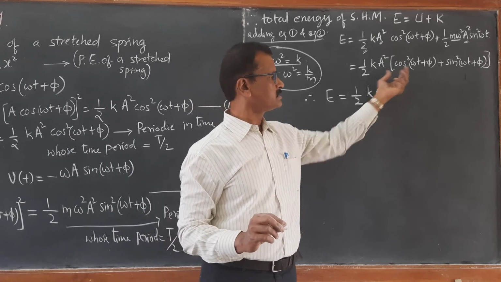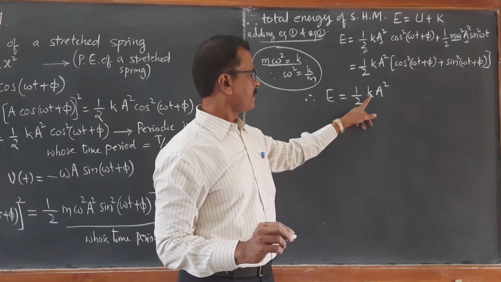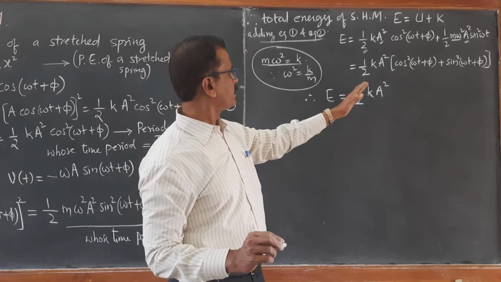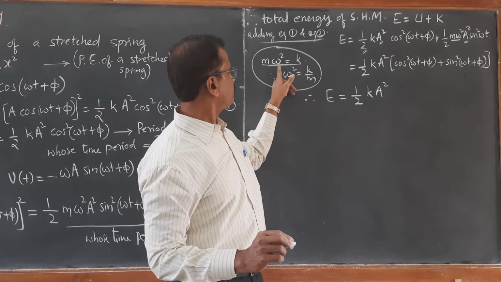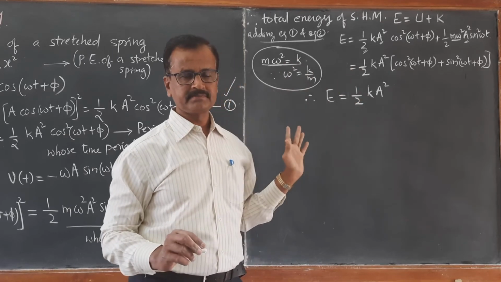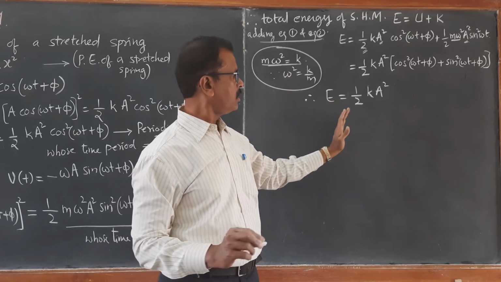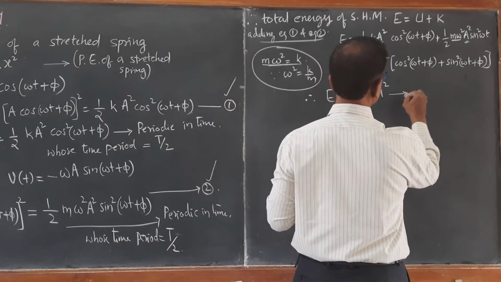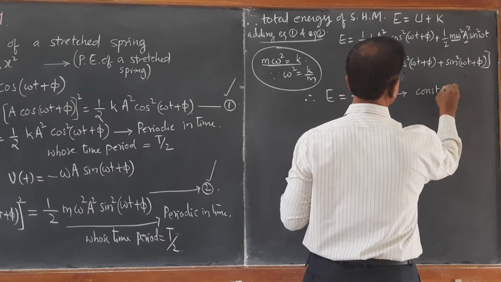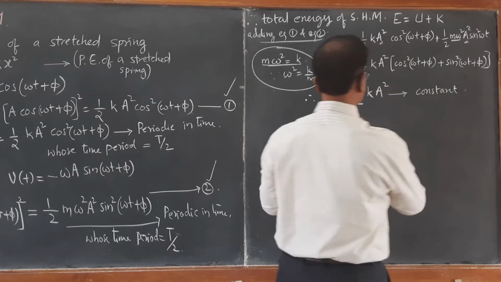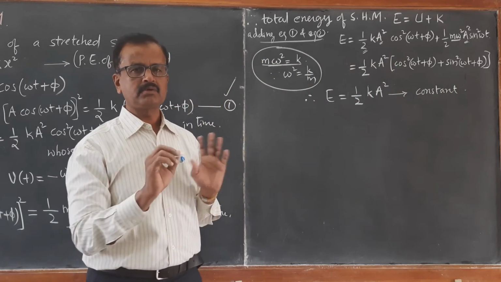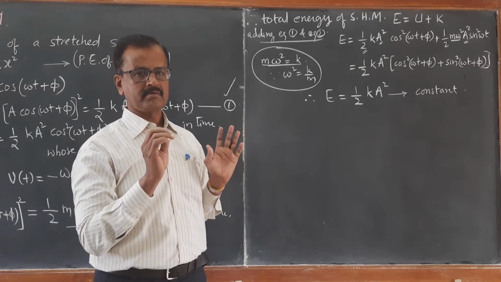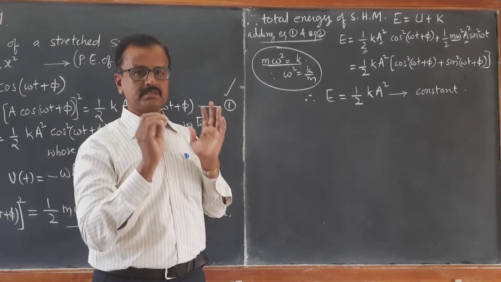So it is half k a square, or half m omega square a square. Thus total energy is constant. It is not time dependent. Total energy of an oscillating simple harmonic oscillator is constant.